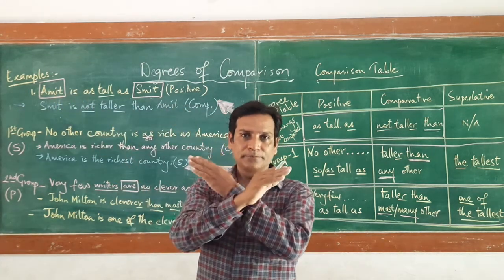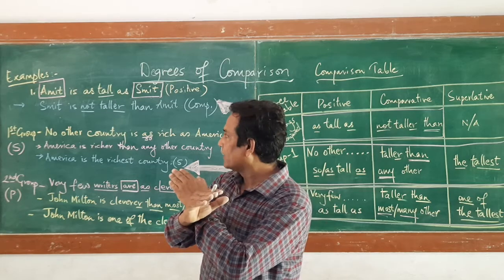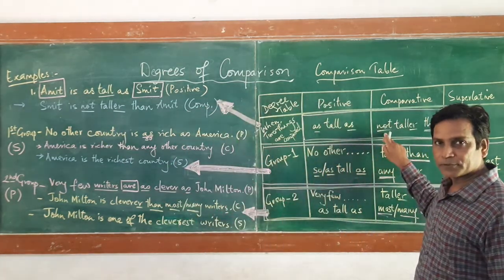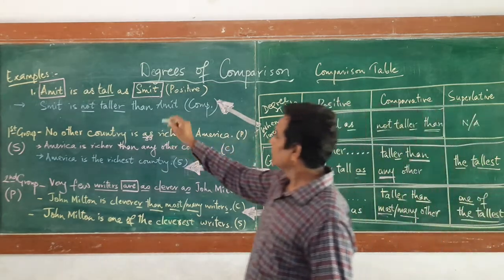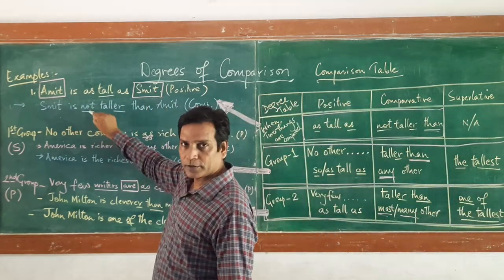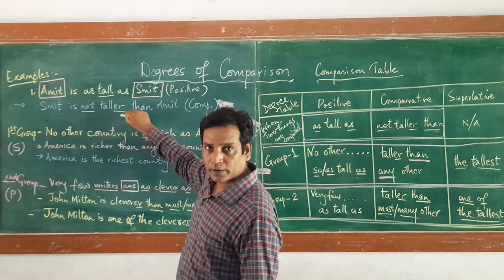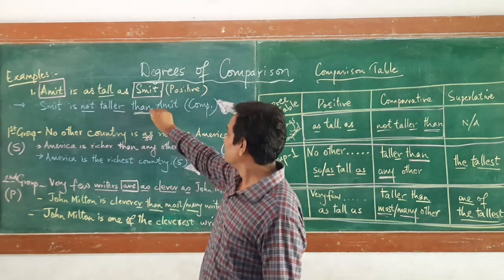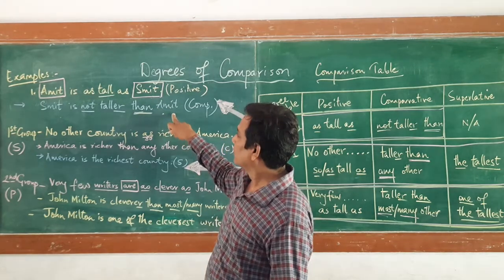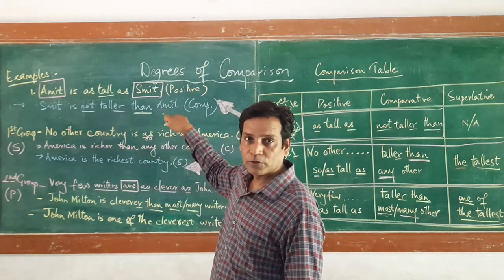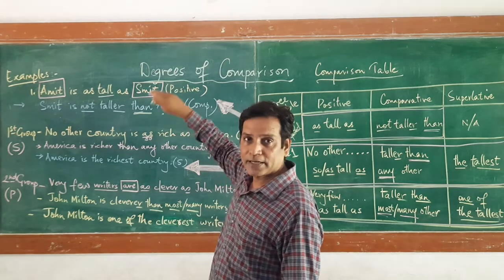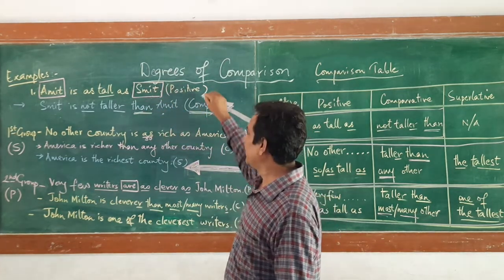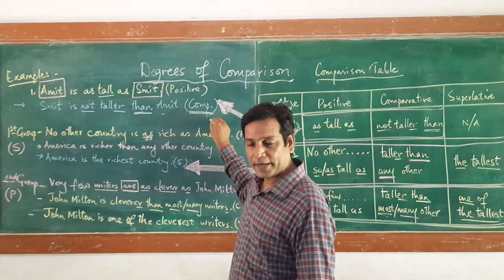I have swapped them, and I have applied this formula, not taller than. So Smith is not taller than, because tall becomes taller in comparative form, then will always be there, and last, whatever Amit was first has come to the last. Likewise, I have transformed the positive degree into comparative degree.